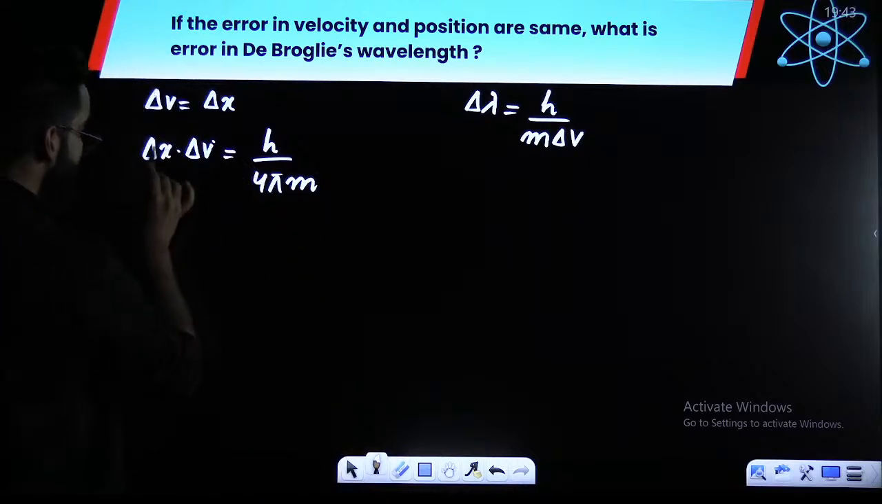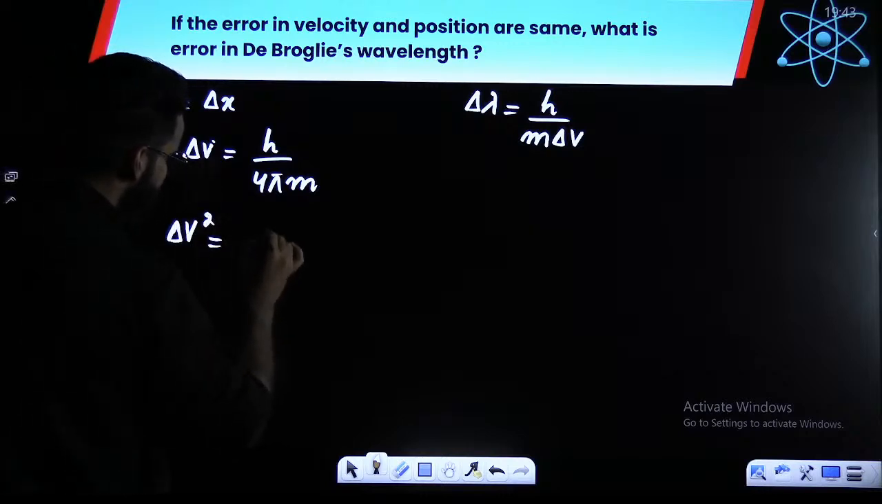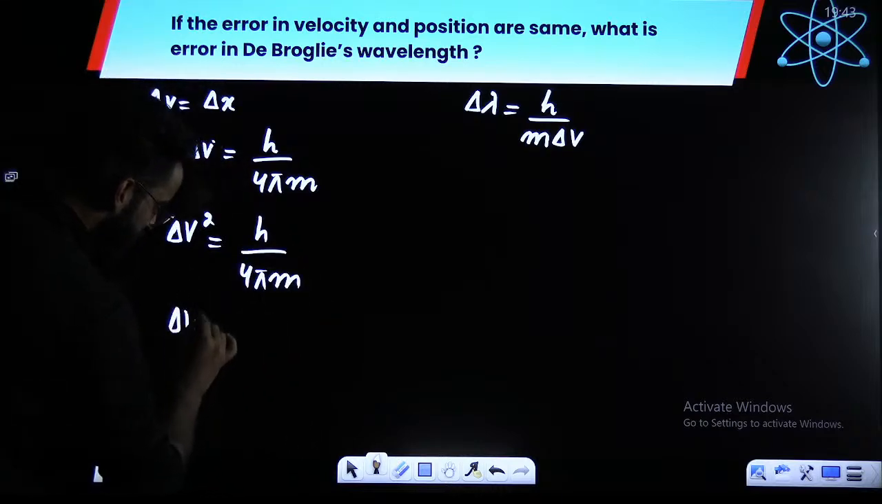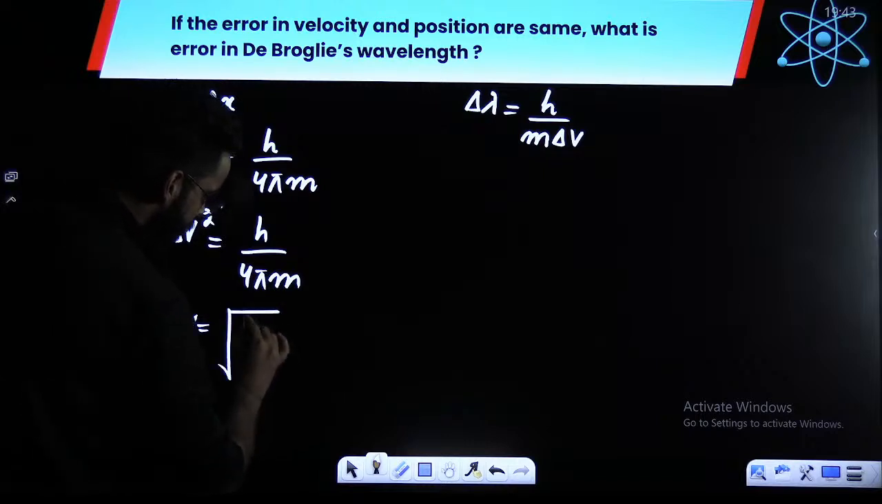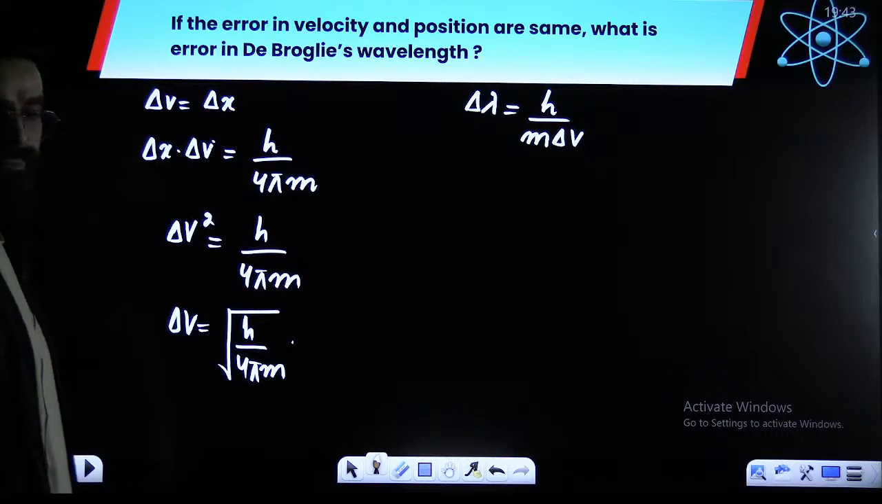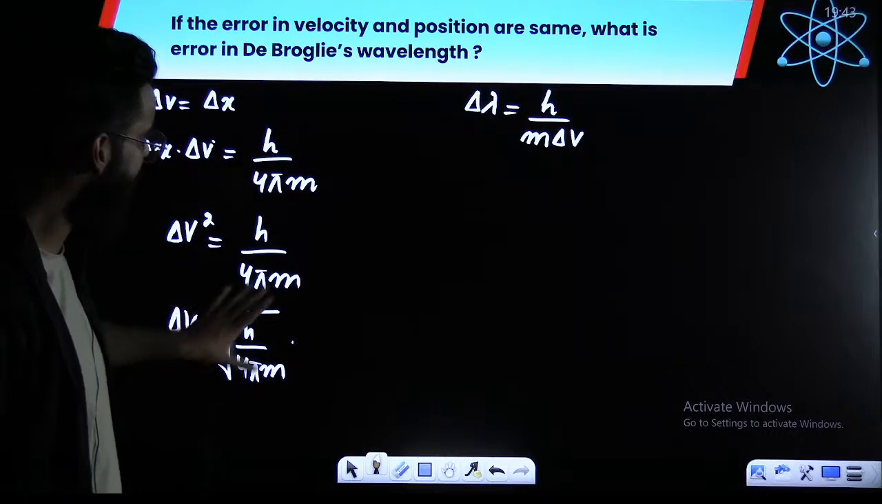Now, as per the question, delta v and delta x are equal. If delta v and delta x are equal, I'll be writing delta v square is equal to h upon 4 pi m. Simple. So delta v will be equal to under root of h upon 4 pi m. This is your delta v here. Now, my dear students, if you got the delta v, put it here.